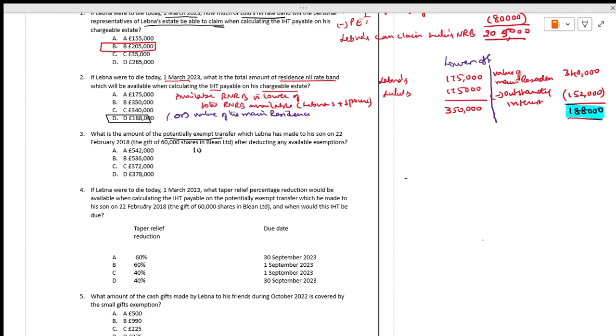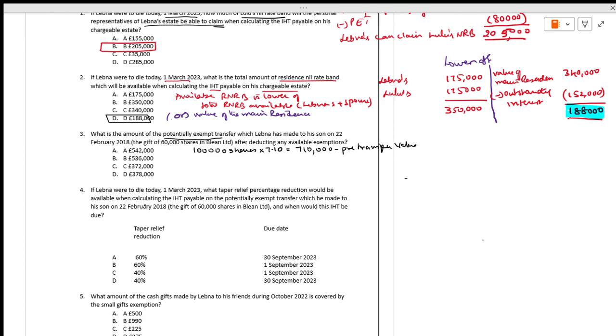First, calculate the value of the shares. How many shares are there? 100,000 shares. What is the value of 100,000 shares at the rate of 7.10? It comes to 710,000. It is called the pre-transfer value.